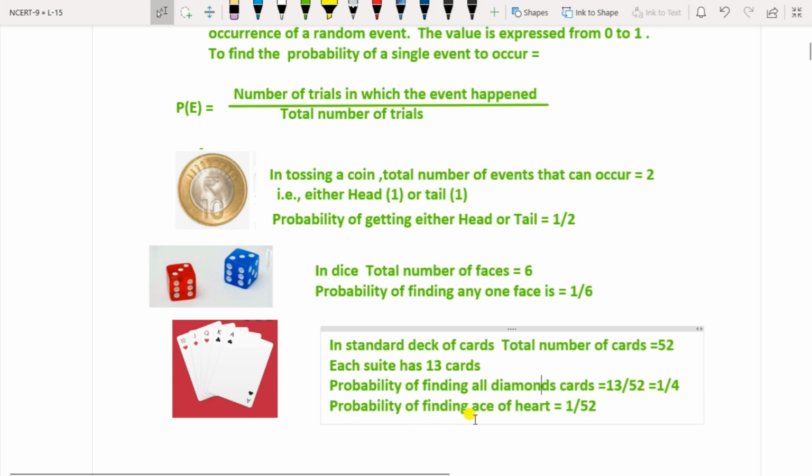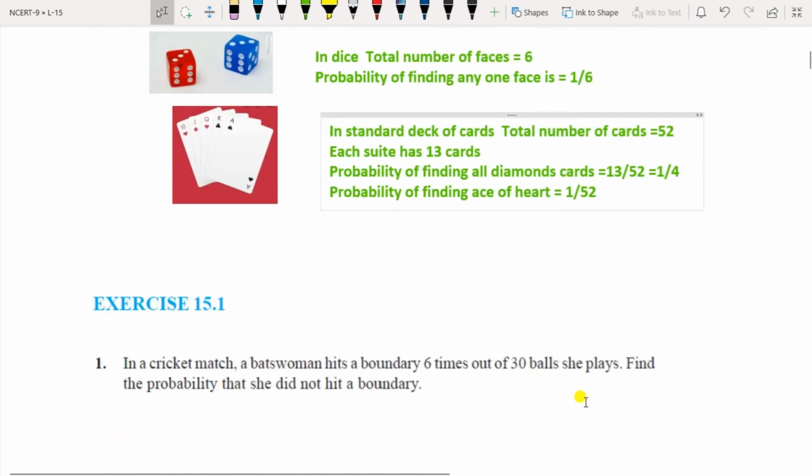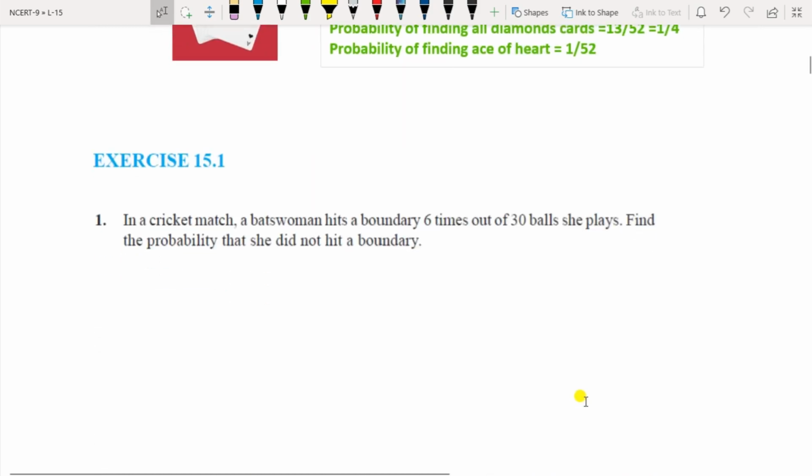Then probability of finding ace of heart. If I want only ace of heart, it is only 1 out of 52 cards. So the probability will be 1 by 52. So that is called the probability. Now let us start with exercise 15.1.